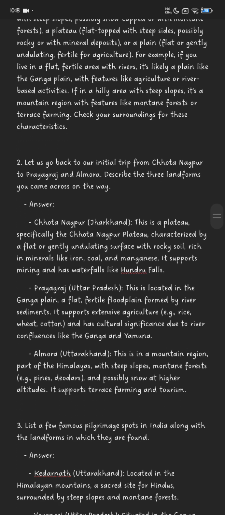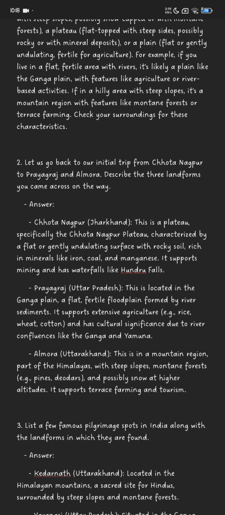Number 2. Let us go back to our initial trip from Chota Nagpur to Prayagraj and Almora. Describe the three landforms you came across on the way. Chota Nagpur in Jharkhand. This is a plateau, specifically the Chota Nagpur plateau, characterized by a flat or gently undulating surface with rocky soil, rich in minerals like iron, coal, and manganese. It supports mining and has waterfalls like Hundru Falls.